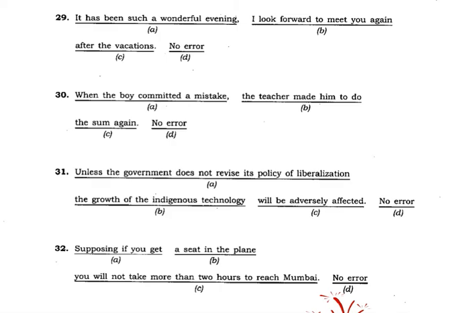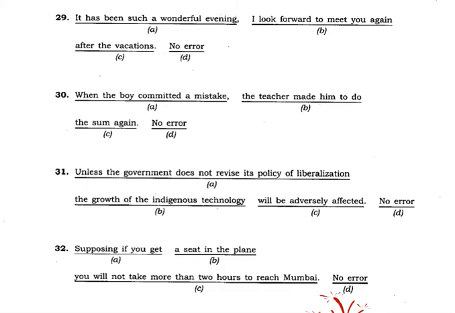Supposing if you get a seat in the plane, you will not take more than 2 hours to reach Mumbai. Supposing and if, you cannot use both together. So you should avoid supposing. You suppose that, it's a supposition, that is the meaning of the word supposing.